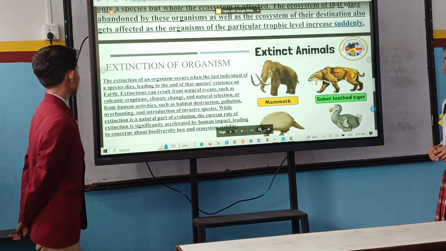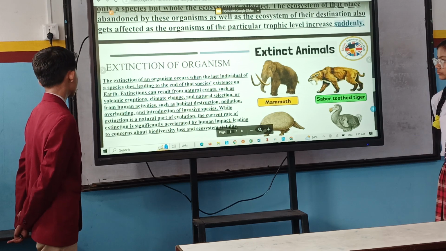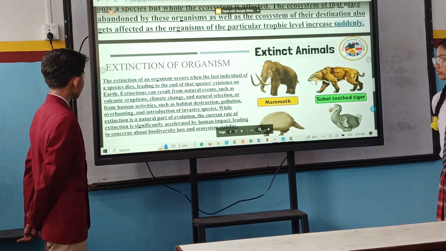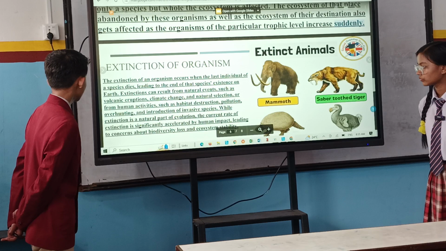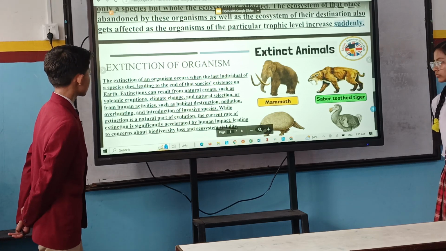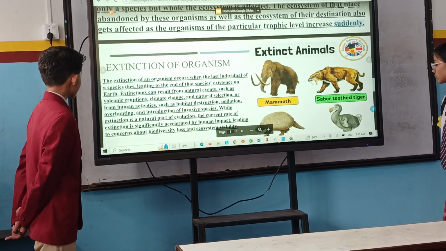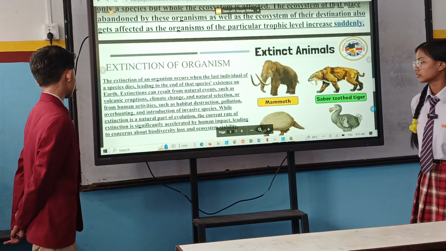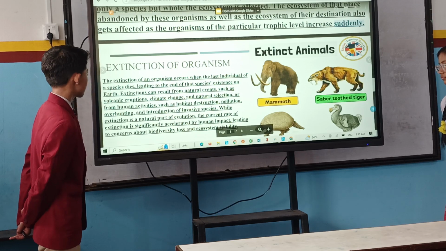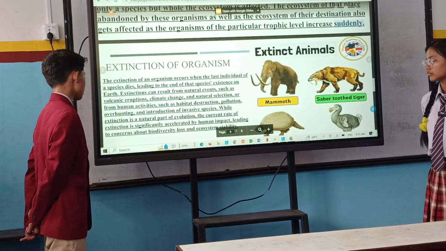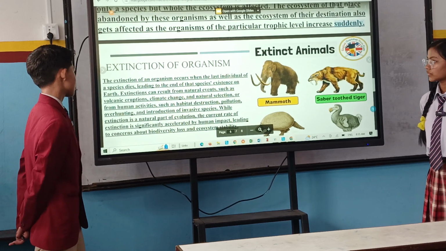Extinction can result from natural events such as volcanic eruption, climate change, and natural selection, or from human activities such as habitat destruction, pollution, overhunting, and introduction of invasive species. While extinction is a natural part of evolution, the current rate of extinction is significantly accelerated by human impact, leading to concern about biodiversity loss and ecosystem stability.